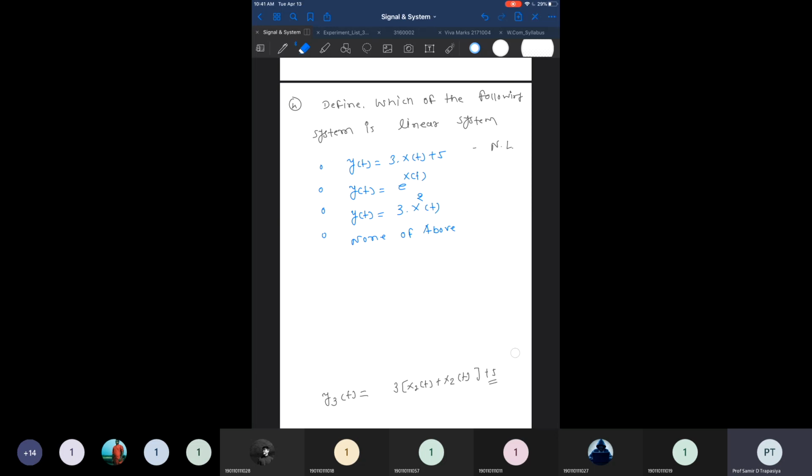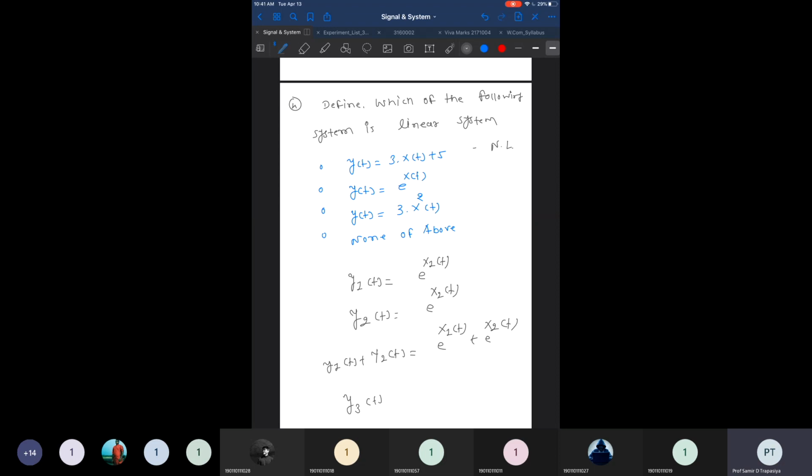x of t. In that case, if we are giving y1 of t is equal to e raised to x1 of t, y2 of t is equal to e raised to x2 of t, and if we are adding y1 of t plus y2 of t, then we are getting e raised to x1 of t plus e raised to x2 of t. And if we give the combined input as x1 of t plus x2 of t, that is e raised to x1 of t plus x2 of t.